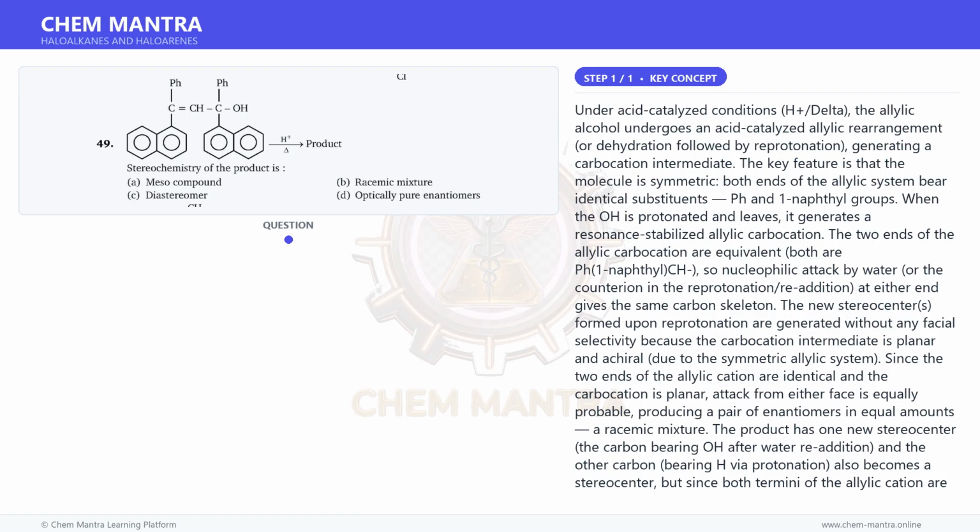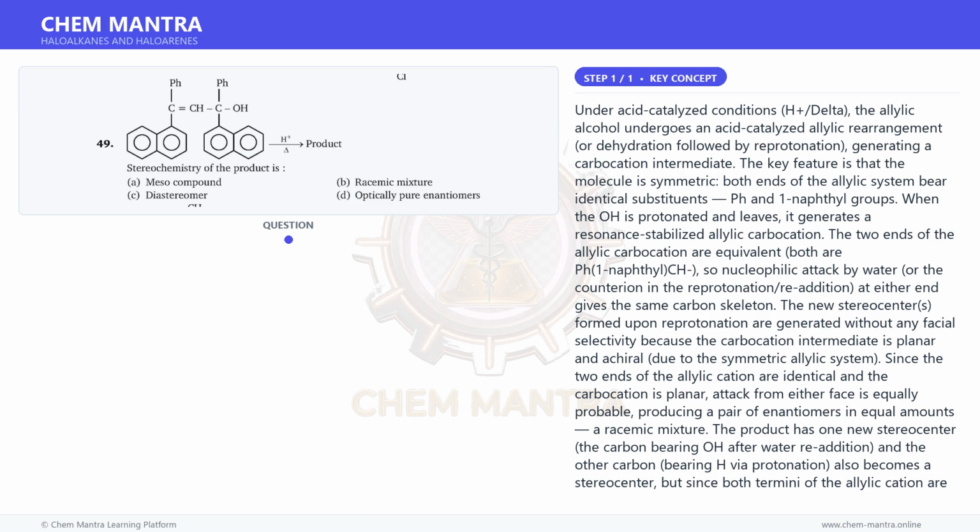The product has one new stereocenter, the carbon bearing OH after water readdition, and the other carbon bearing H via protonation also becomes a stereocenter, but since both termini of the allylic cation are identical, the product obtained is the same compound regardless of which end is attacked. The planar carbocation intermediate has no chiral information, and both faces are equally accessible, giving a racemic 50-50 mixture of enantiomers. Why other options fail?